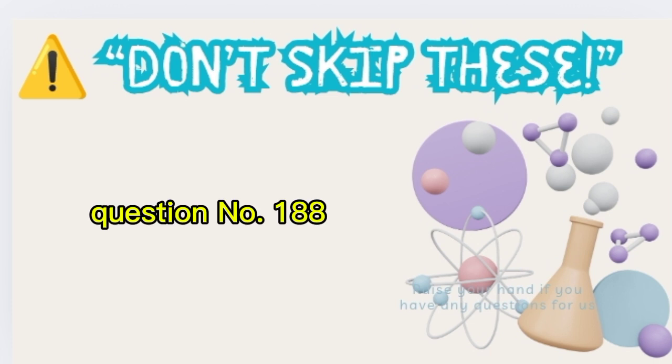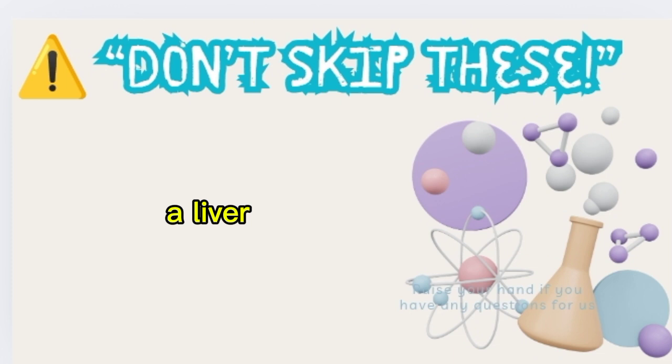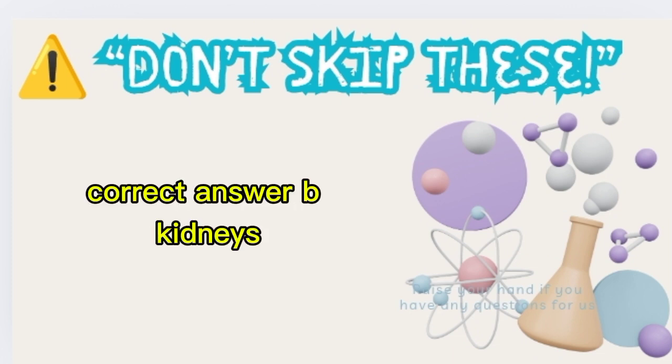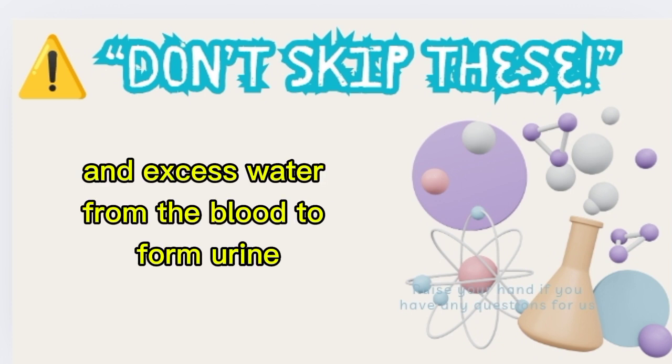Question number 188. Which organ in the human body filters blood to produce urine? A. Liver. B. Kidneys. C. Lungs. Correct answer B. Kidneys. The kidneys remove waste products and excess water from the blood to form urine.